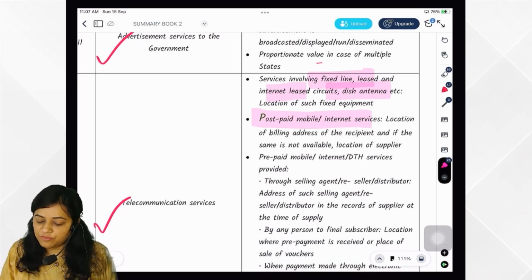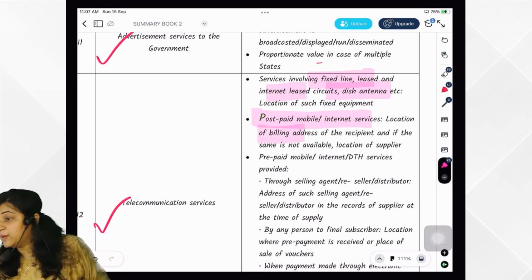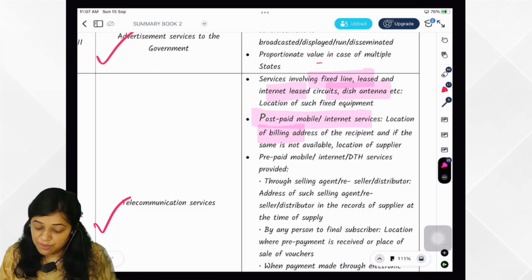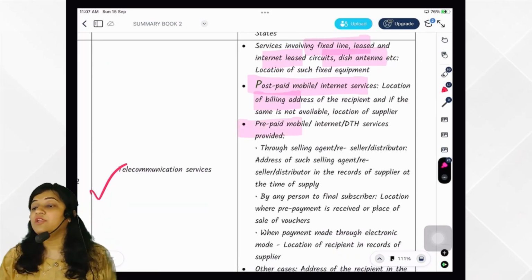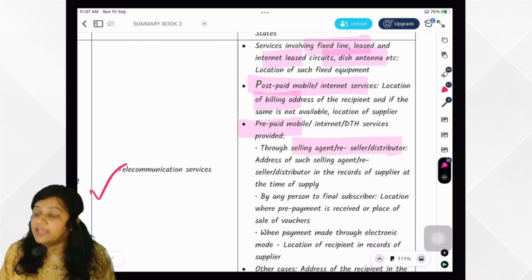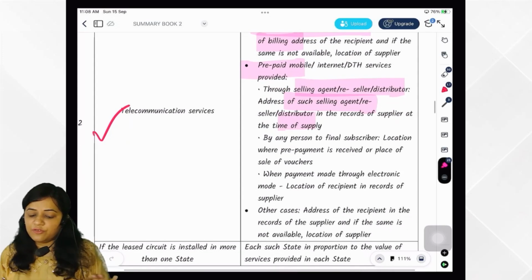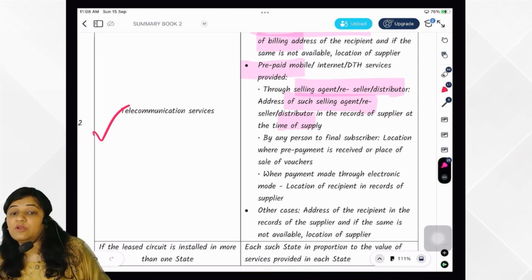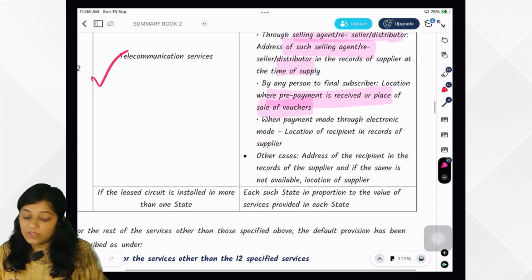Then if you have a postpaid mobile connection or internet services, in case of billing address, obviously it would be available, so it would be location of billing address. But if billing address is not available, then location of supplier. In case of prepaid mobile internet, you have to see from where you are getting it. If you are getting it through a selling agent, then location of that agent will be the place of supply. But if you are getting it from somewhere else, for example a grocery shop, then where the payment is received would be the place of supply.